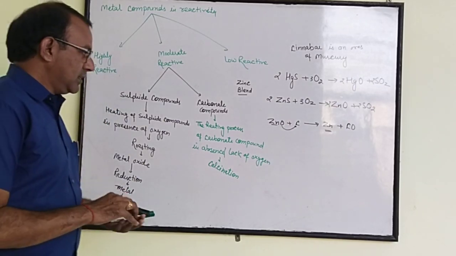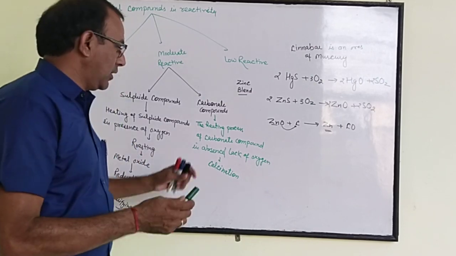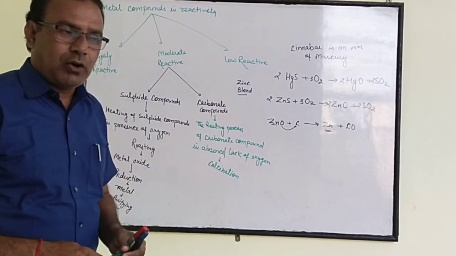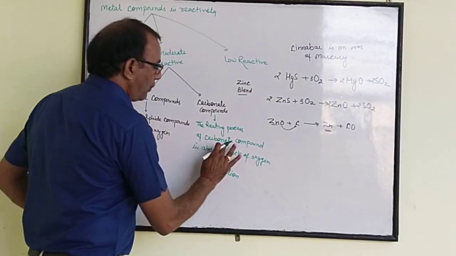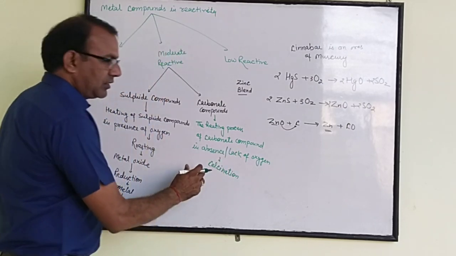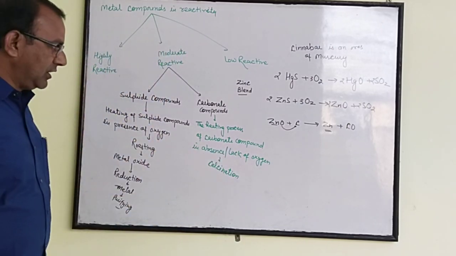And the second one is the heating process of carbonate compounds in absence, or we can say lack of oxygen. That process is called calcination.